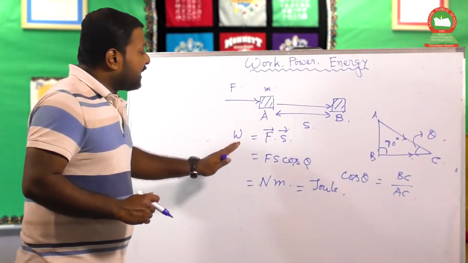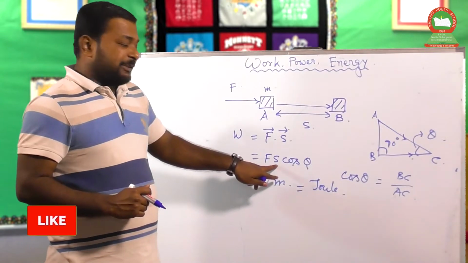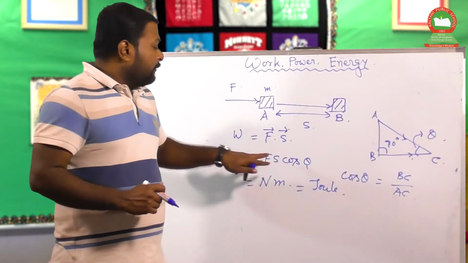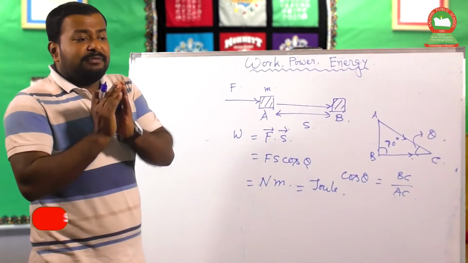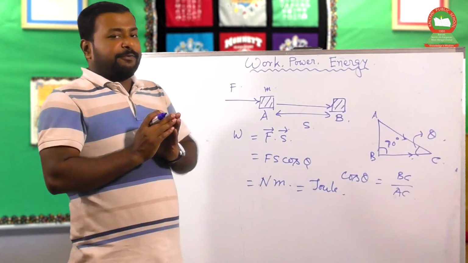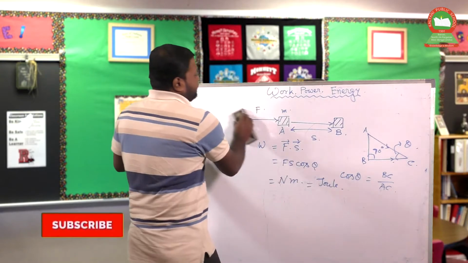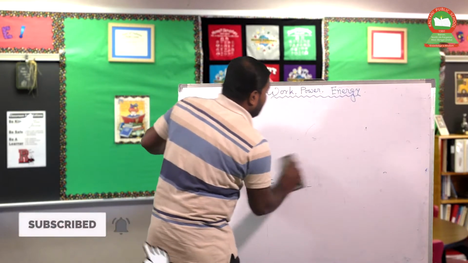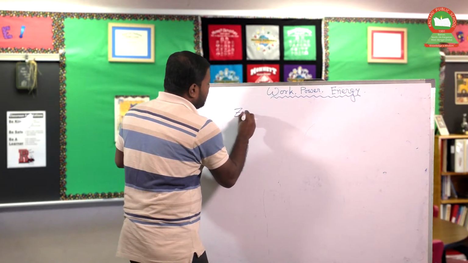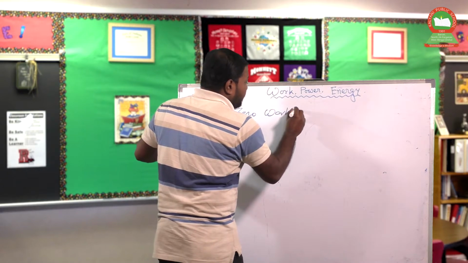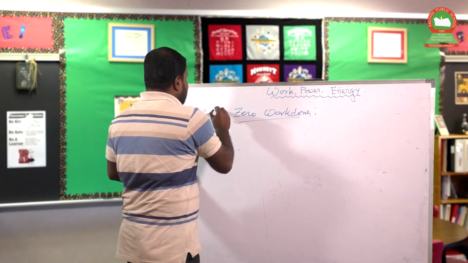So this is work done, but the work done depends on three things: the force applied, the displacement of the body, and the angle made by force and displacement. Now there are cases where the work done is 0 although there is an applied force, so we have to derive the conditions of 0 work done.